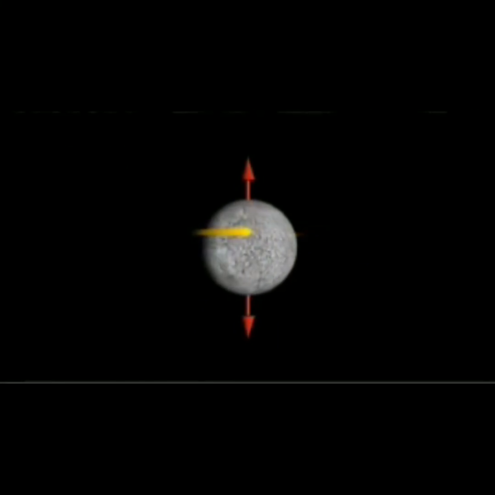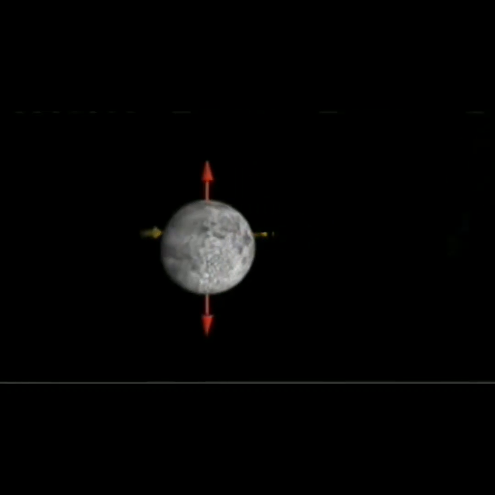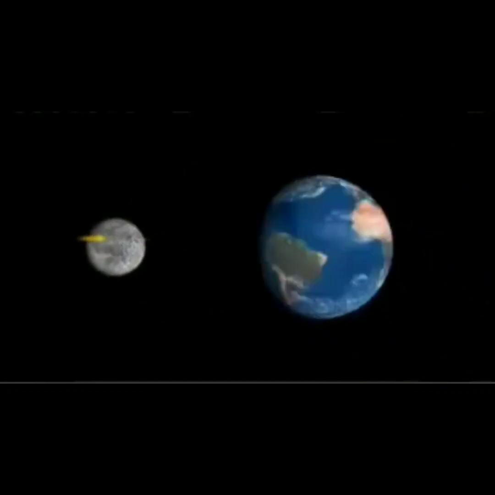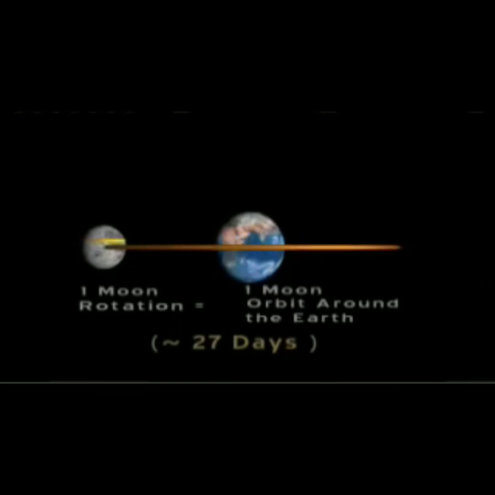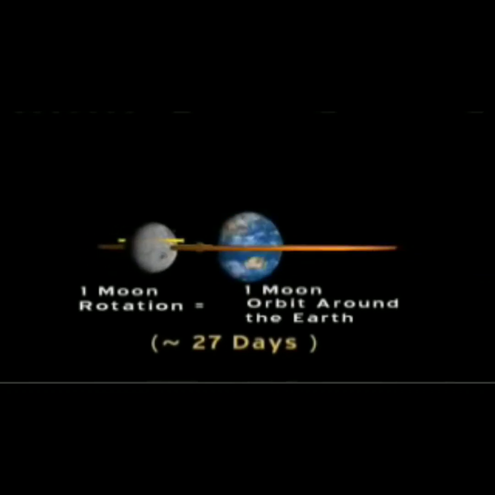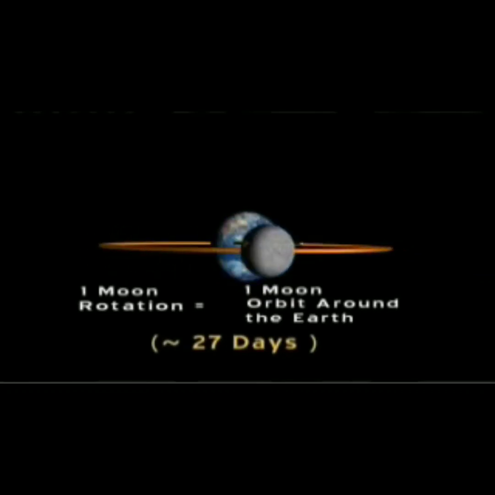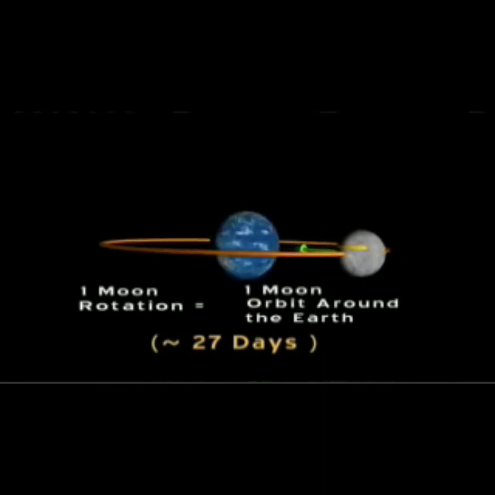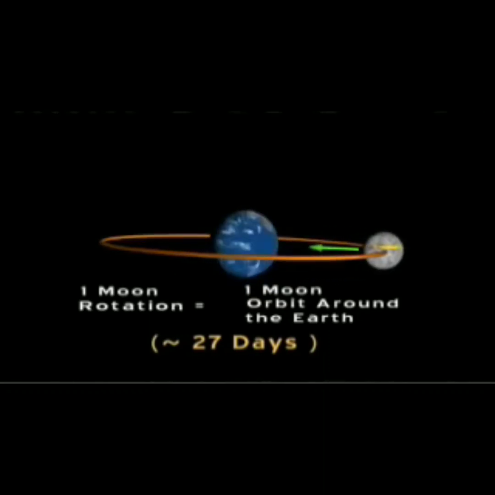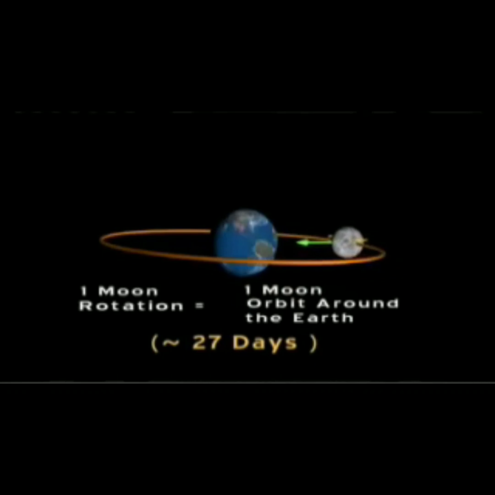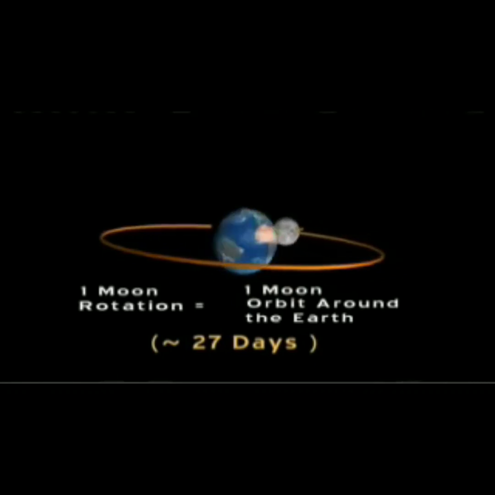In the same way, between the earth and the moon there is also a centripetal force, because of which the moon is continuously revolving around the earth. The earth is heavier than the moon, that is why it is continuously pulling the moon, and the moon is continuously revolving around the earth. So this force is called the centripetal force.